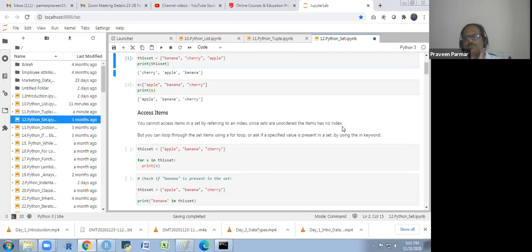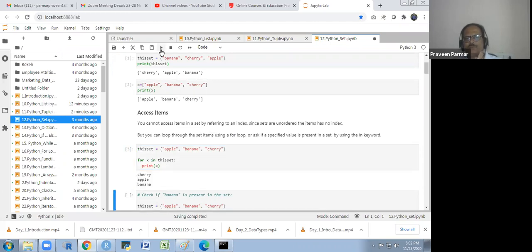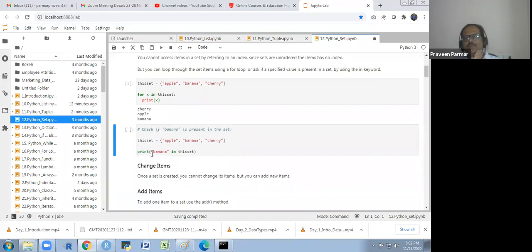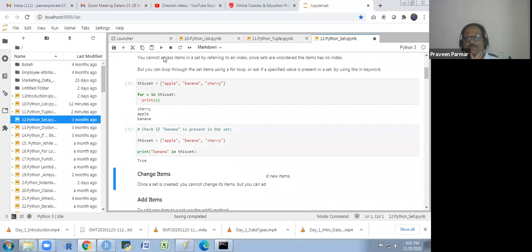But you can loop through the set items using a loop, or ask if a specified value is present in the set by using the in keyword. So I could loop through cherry, apple and banana, and I could use the in keyword to ask whether banana is here or not. That gives true or false.